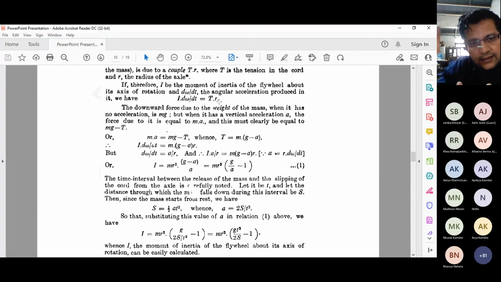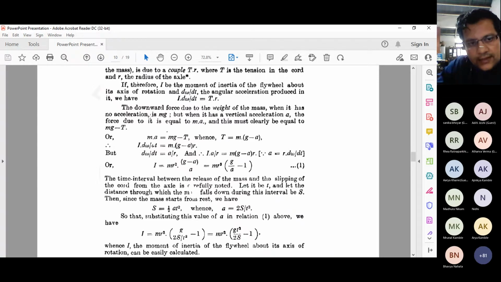So we are understanding how we analyze this quantity. That means the moment, the force, angular acceleration you are getting. Yesterday we defined this quantity. The moment of force we called a torque, that we express as I dω/dt, and that we equivalently write as T into r. So hope you are understanding the equation I am writing over here: I dω/dt is equal to Tr.